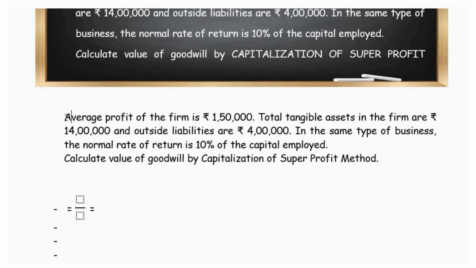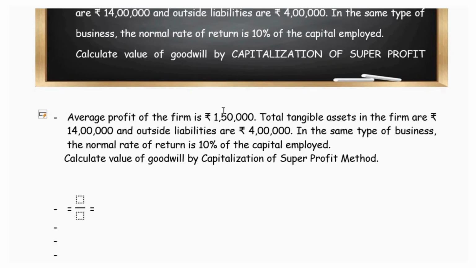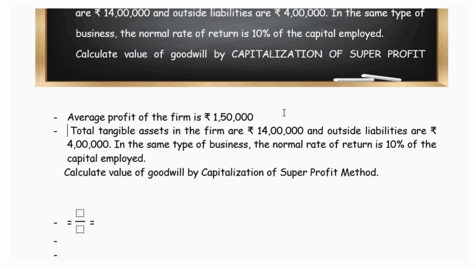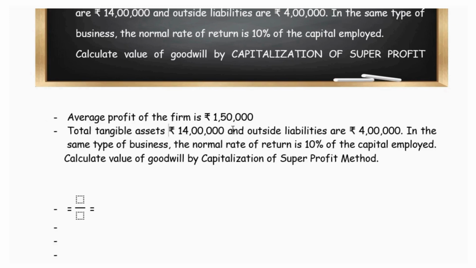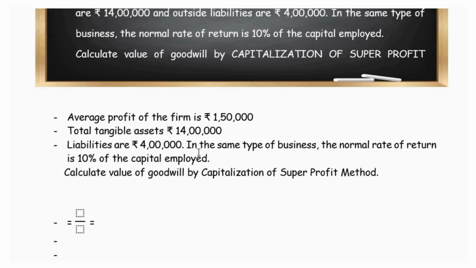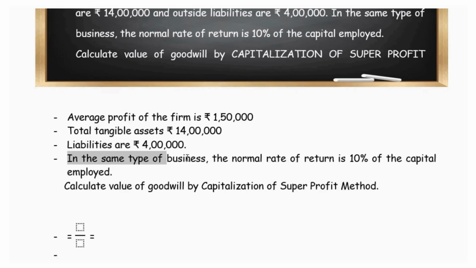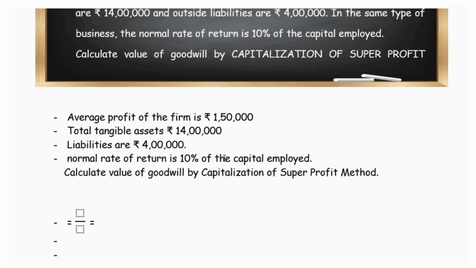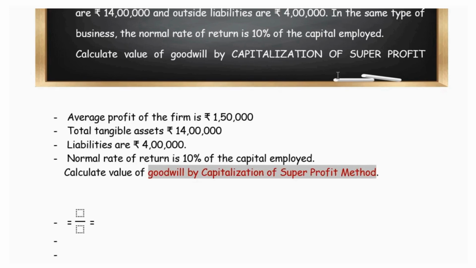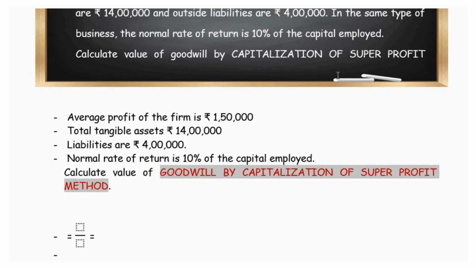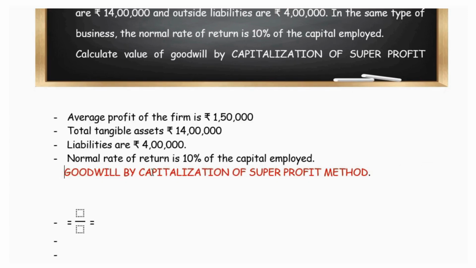To start working on the question, first let us divide the question details into hints. Average profit of the firm is 1,50,000. The firm's assets are 14 lakhs and the company's liabilities are 4 lakhs. And the normal rate of return, that is, the expectation of the firm to earn profit on the capital employed, is 10%. Our question is to estimate the goodwill by capitalizing the super profits.